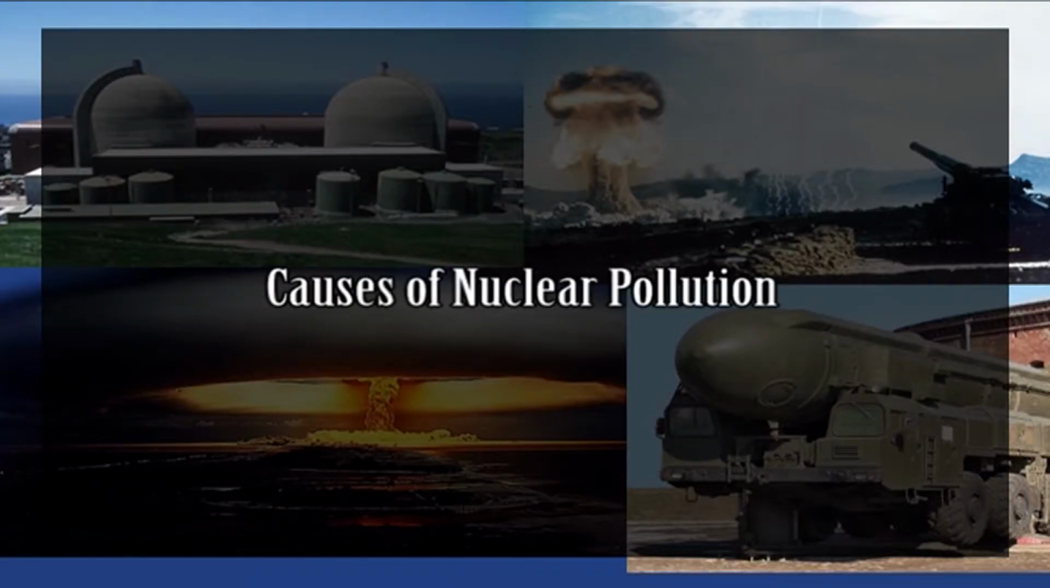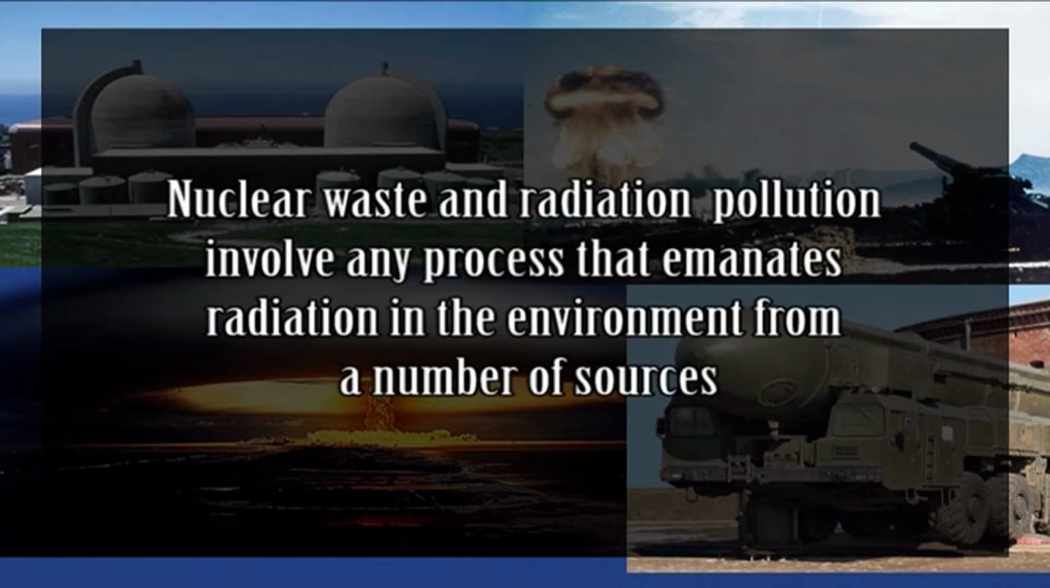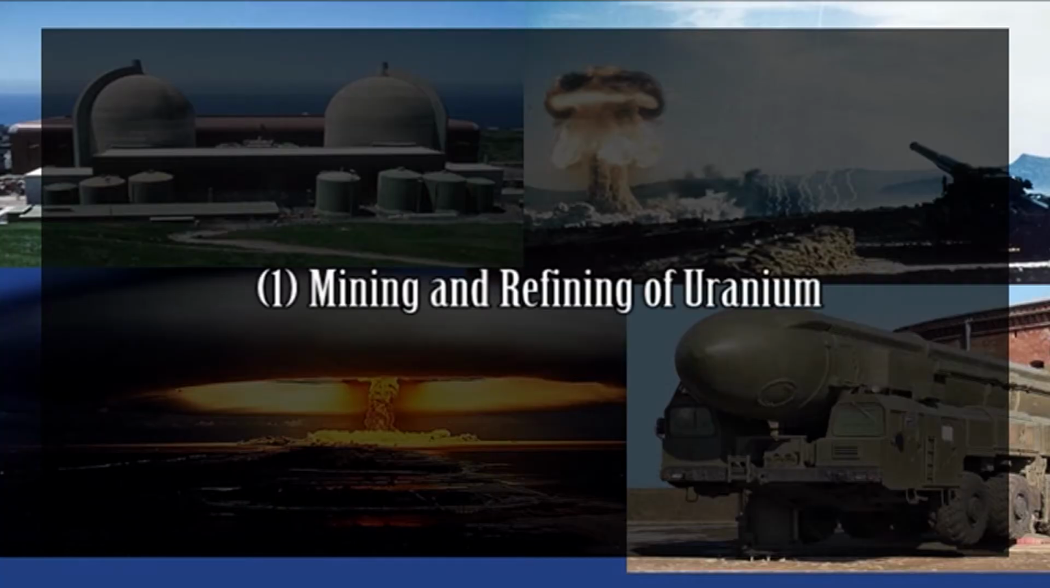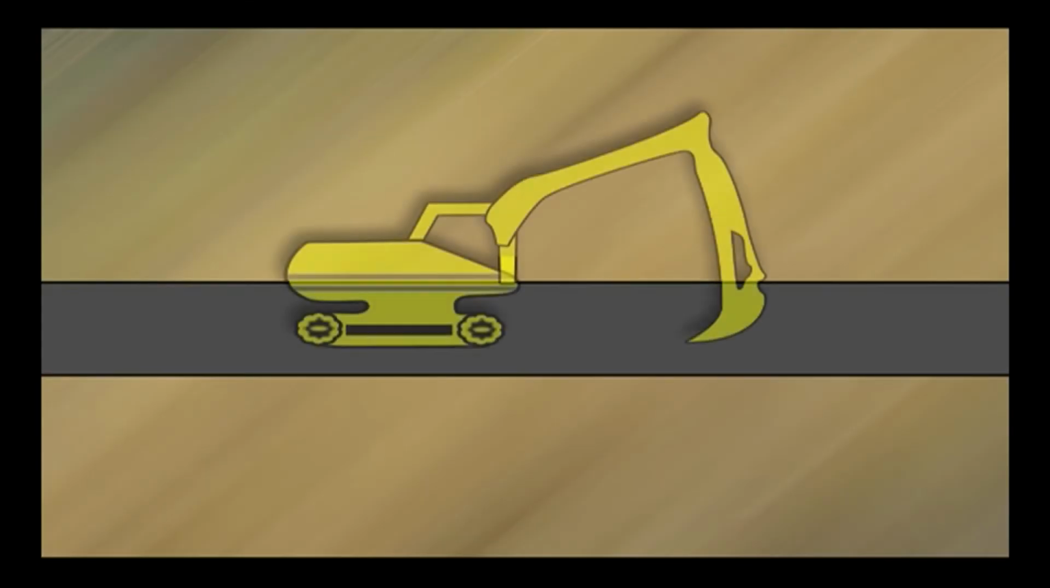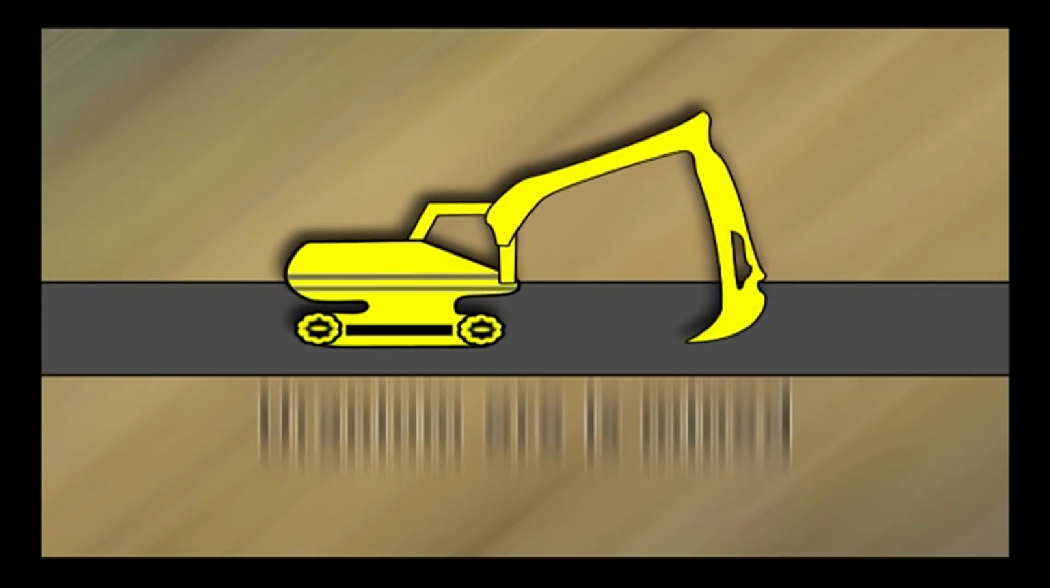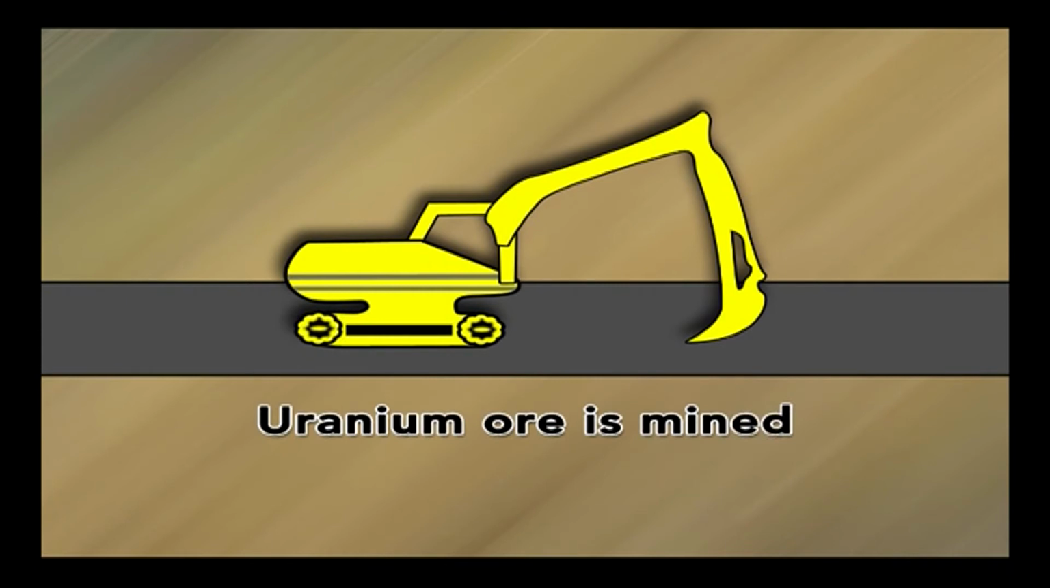Now let us discuss the causes of nuclear pollution. Nuclear waste and radiation pollution involve any process that emanates radiation in the environment from a number of sources. The most common ones include: Number 1, mining and refining of uranium. Mining of radioactive ores, for example, uranium and phosphate ores, involves the crushing and processing of the radioactive ores, which generates radioactive byproducts. After mining, the ore undergoes a milling process, where it is crushed and treated with a solvent